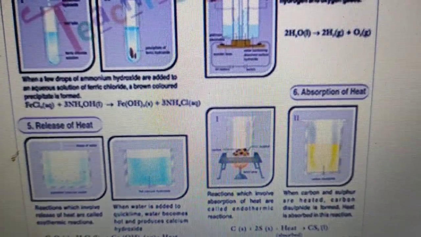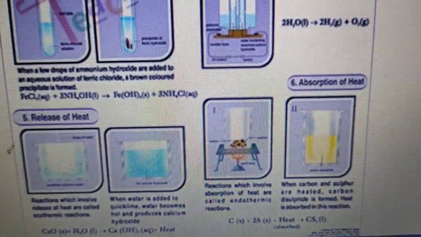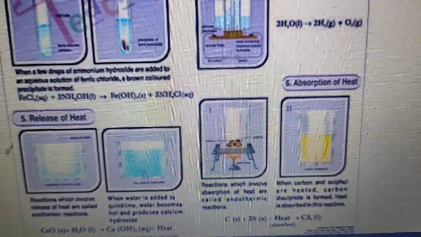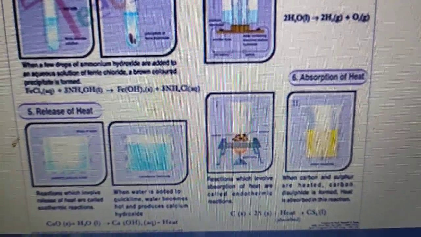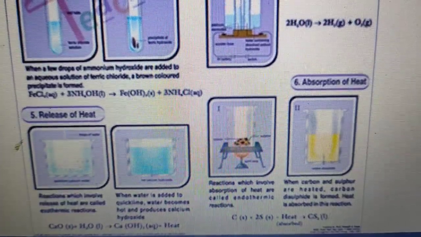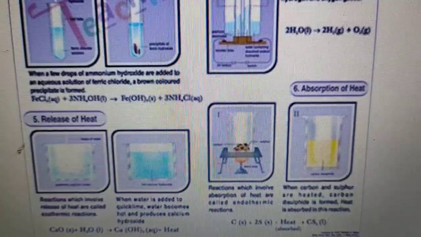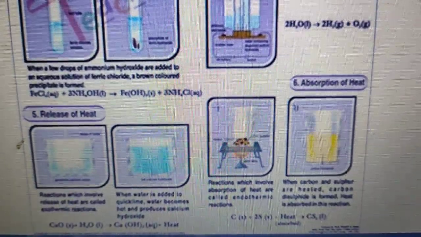When heat is released, it is an example of exothermic, and when heat is absorbed, it is an example of endothermic. So see, release of heat. So reactions which involve release of heat are called exothermic reactions.